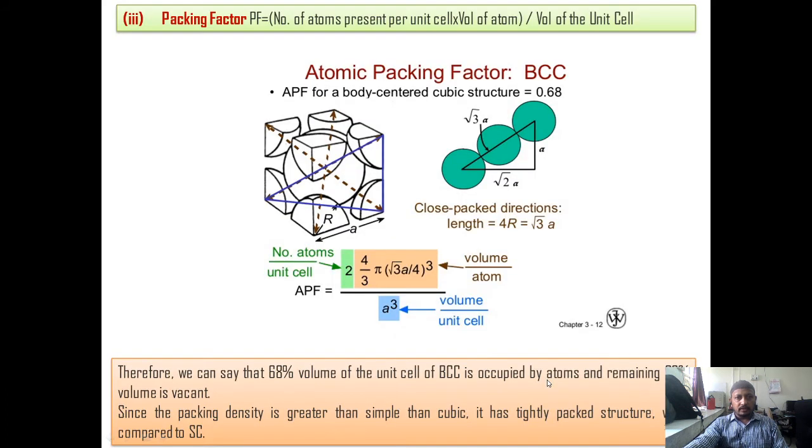Now the packing factor, if you see, there are two effective atoms, and the volume of each atom is 4/3 pi r cube. Substitute the relation of R and A, and substitute the volume of the unit cell, A cube, we can get the atomic packing factor of the body centered cubic structure is 0.68, that is 68% of the space of the unit cell is occupied by the atoms in the BCC lattice, and remaining is the empty space, that is 32%.